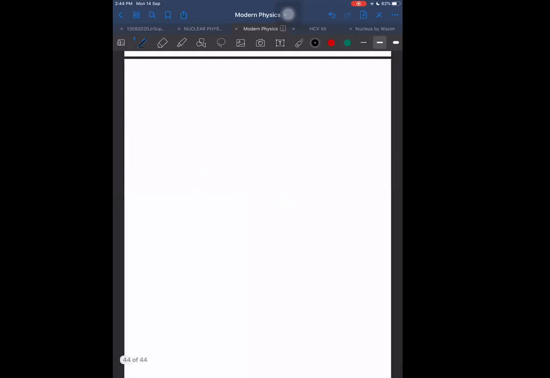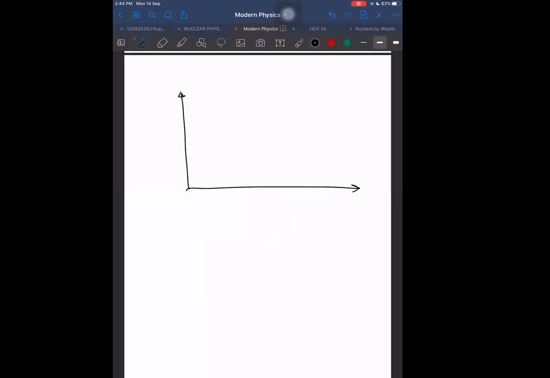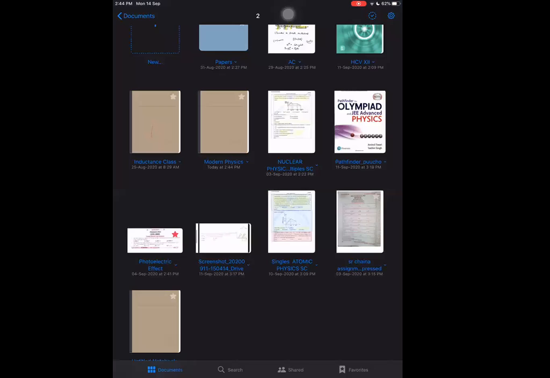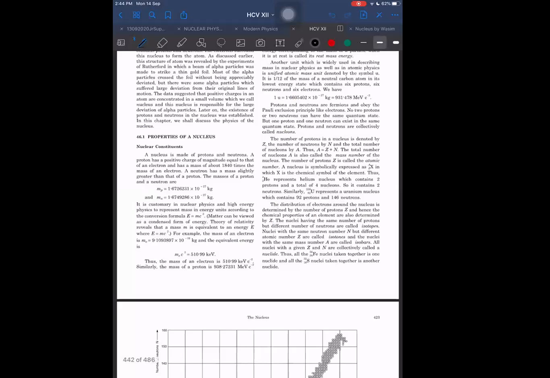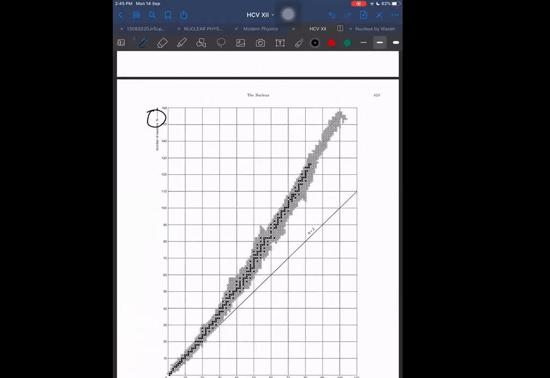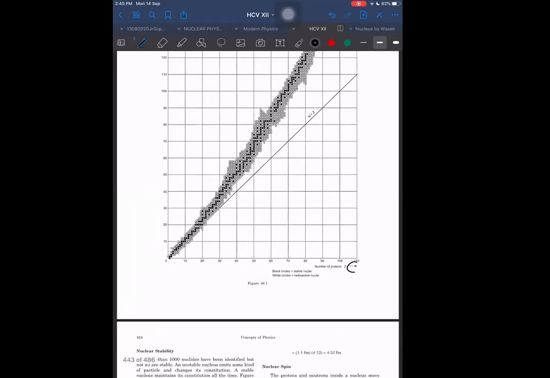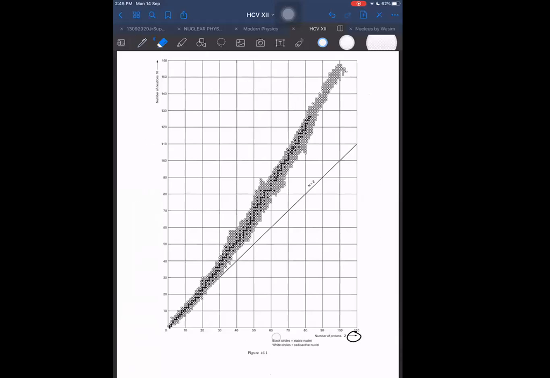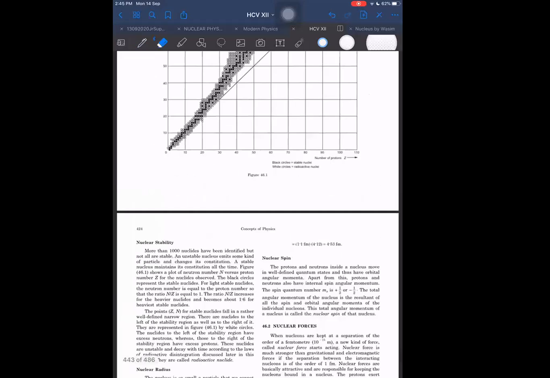Next we have this graph of binding energy. Something like this. Wait a second. Why don't I see the exact graph only? That will be better because I will not be able to draw it otherwise. This is that graph of the ratio of neutrons to protons. So you observe that neutrons are becoming more.